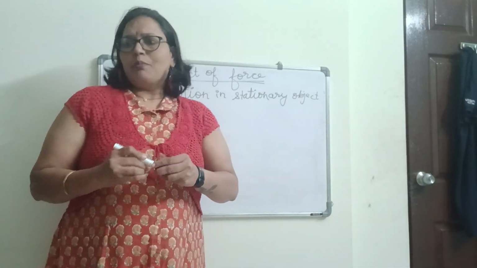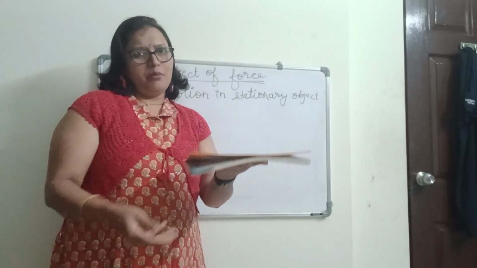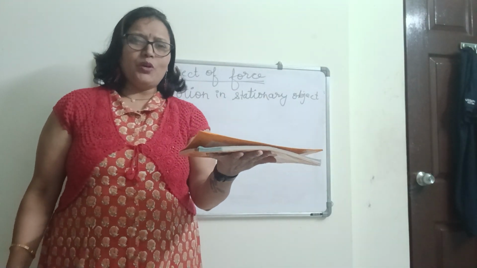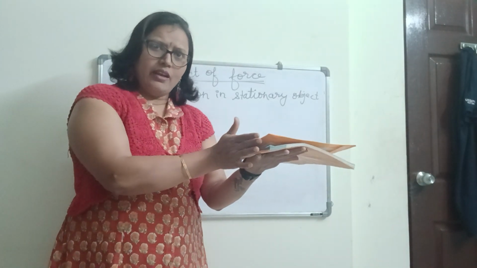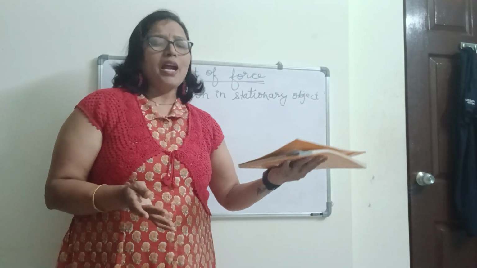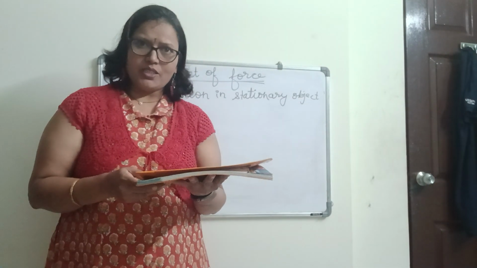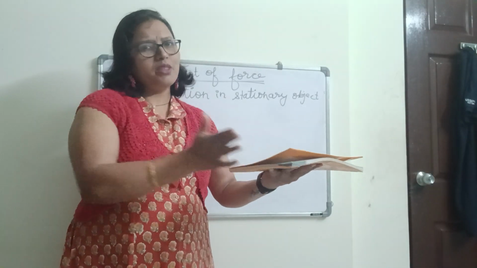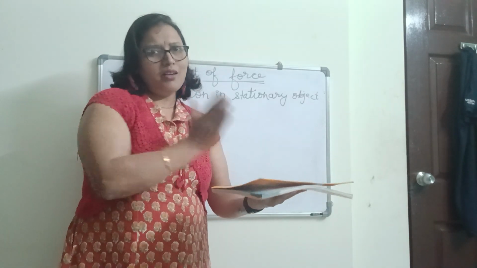So for example, suppose the book is kept on the table. So it is stationary. It is not moving now. It is in a resting position. When we apply the force with the hand, the book starts moving away. So that is called motion in stationary objects. The object is kept on the table and we just apply the force with the hand, and the object moves on the table.